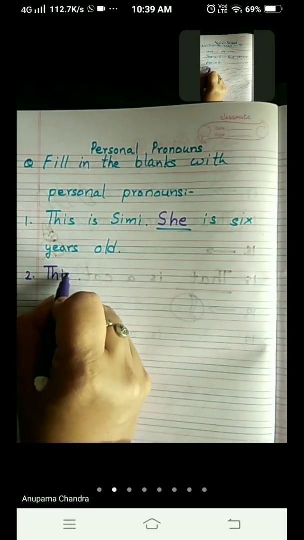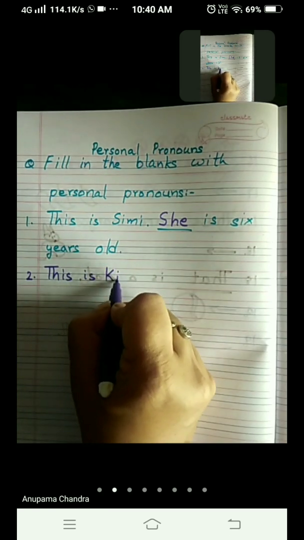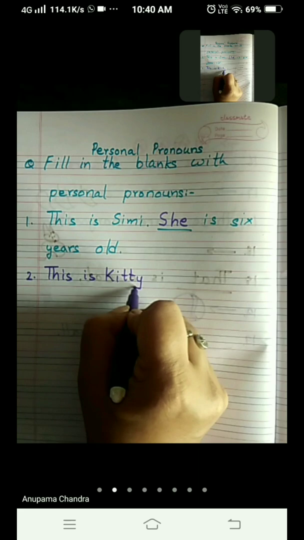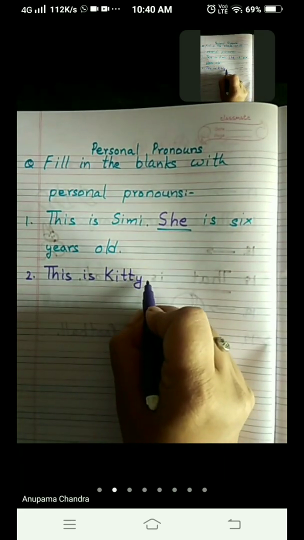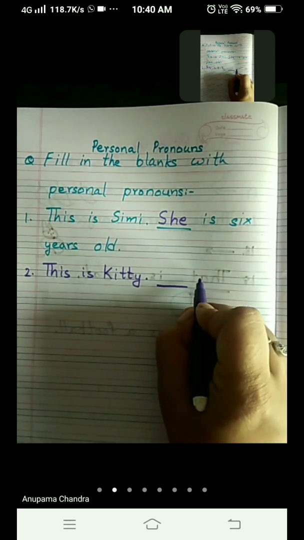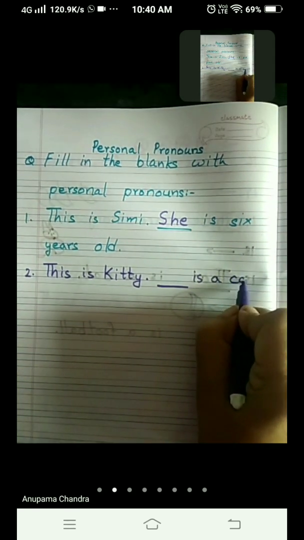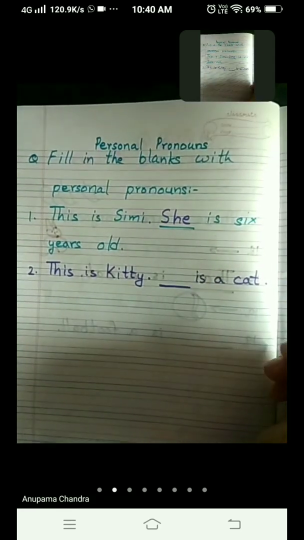This is Kitty. K-I-T-T-Y. Now Kitty is the name of a cat here. Okay. Dash is a cat. We are talking about a cat.